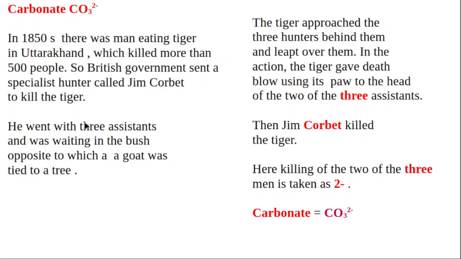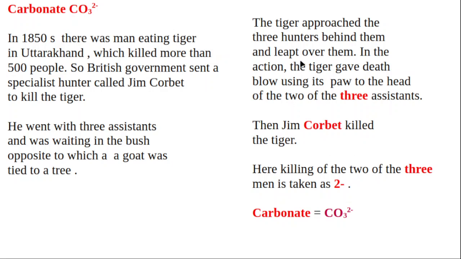With the help of the 3 assistants, Jim Corbett tied a goat to a tree. Opposite the tree there was a bush. In the bush, Jim Corbett and his 3 assistants hid, waiting for the tiger to approach the goat.